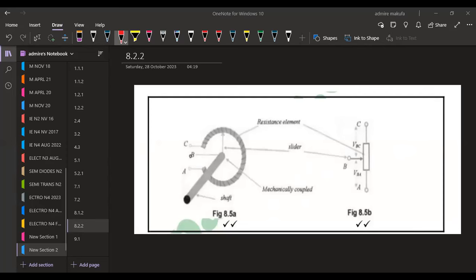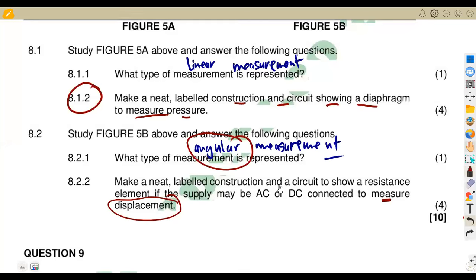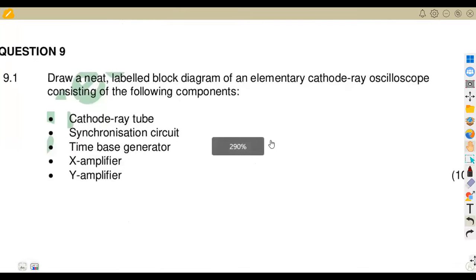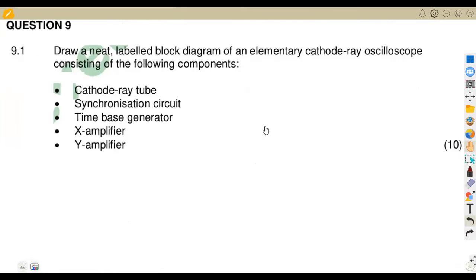I think your diagrams, guys, just revise your diagrams as much as you know how to draw. Me, I'm not good at the drawing part, but I just hope you are good at that. As for me, the drawing part is not for me. My part is calculations. I'm good at calculations.